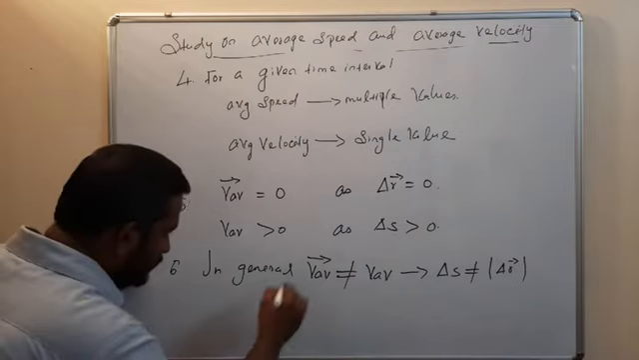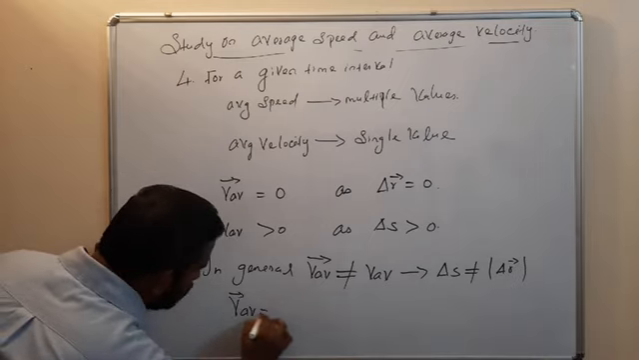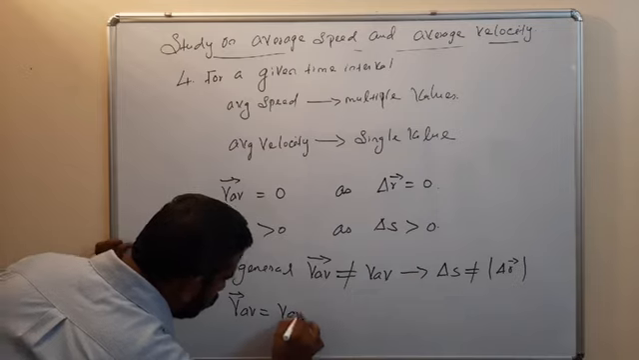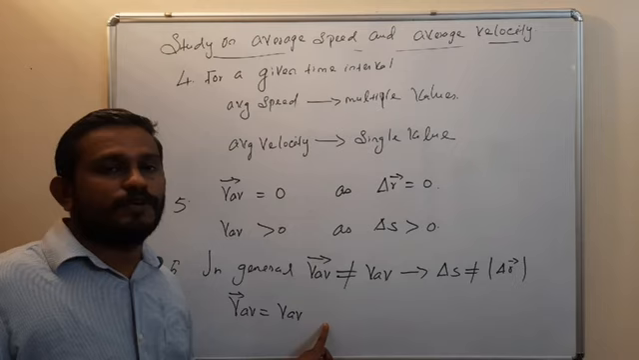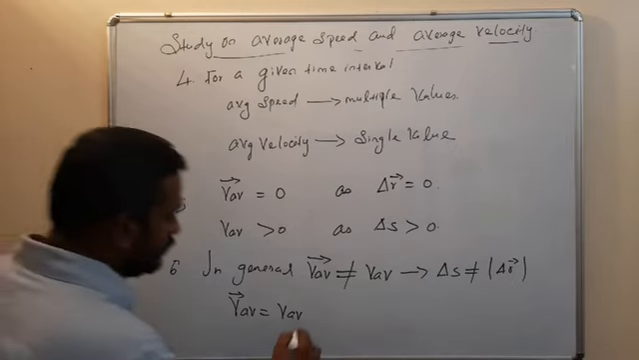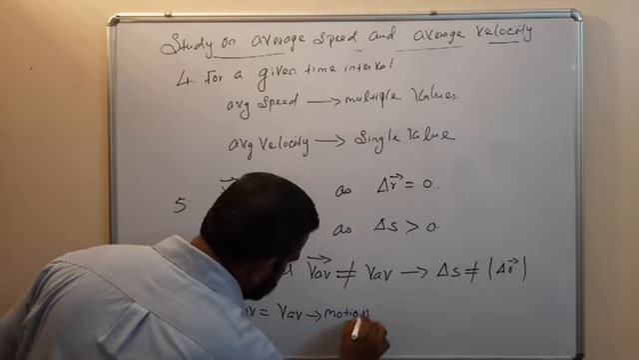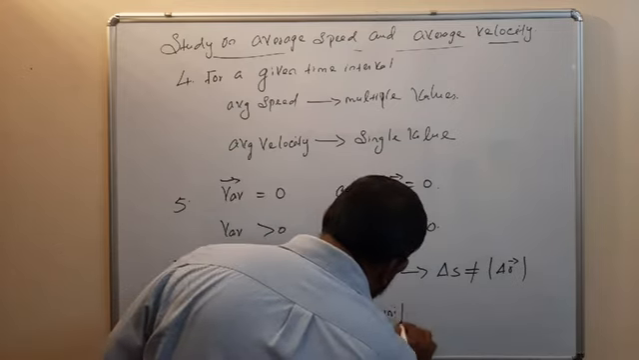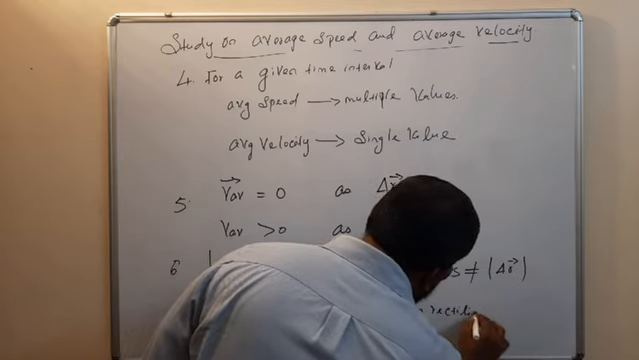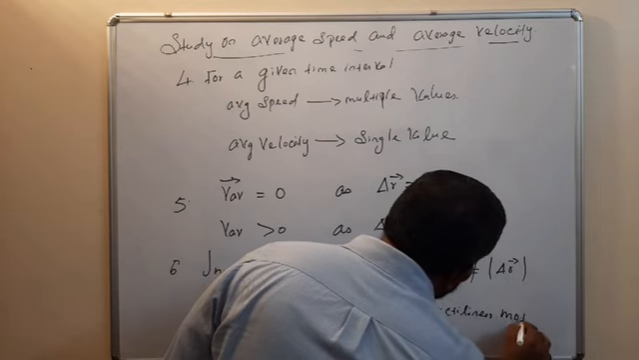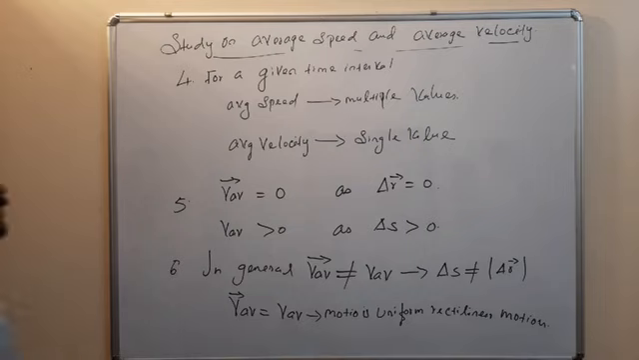But sometimes the average velocity is equal to the average speed, if the motion is uniform rectilinear motion. Clear these points?